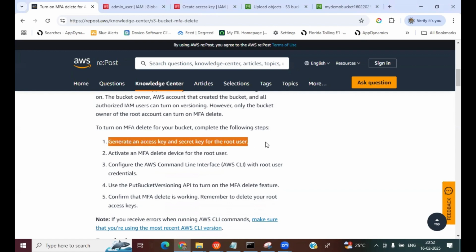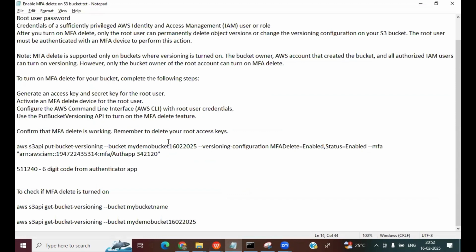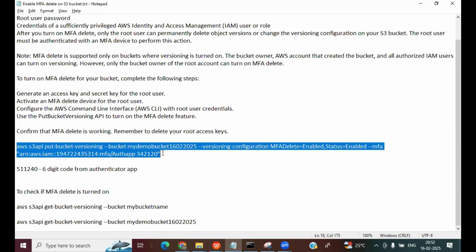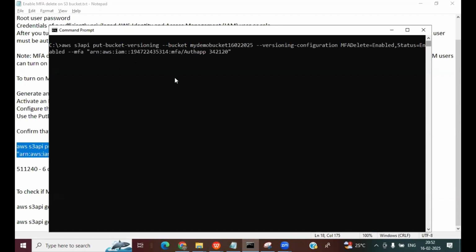We need to generate an access key and secret access key for the root user, activate an MFA device for the root user, then configure the root credentials in the CLI, then use the put-bucket-versioning API to turn on the MFA delete feature. For example, we can use this particular command. Let's say I have a bucket with the name my-demo-bucket, and I have already configured the root user credentials in my system. I just need to run this command in order to enable MFA delete: aws s3api put-bucket-versioning. MFA delete is part of the versioning feature.